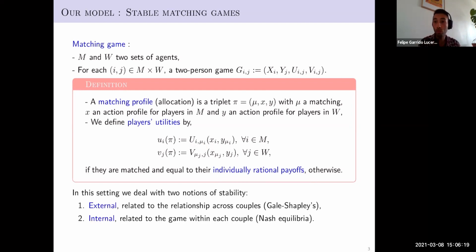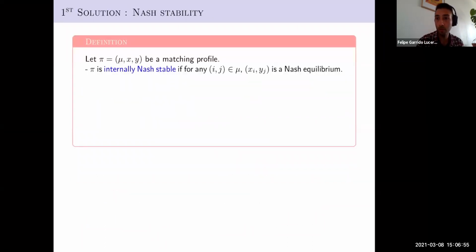Naturally, we are faced with two notions of stability. The first one is the one of Gale and Shapley, and is related to the relationship across couples. We will call it external stability. The second one is because of the presence of games, so we have the idea of Nash equilibrium. This is a notion that we will call internal stability. I will present you two solution concepts, two ways of defining allocations that are internally and externally stable. We will compare both and see which one is best for our setting. So I pass to define the first one.